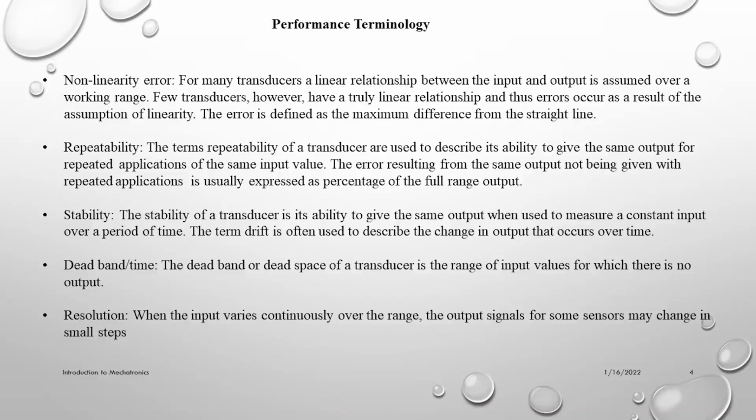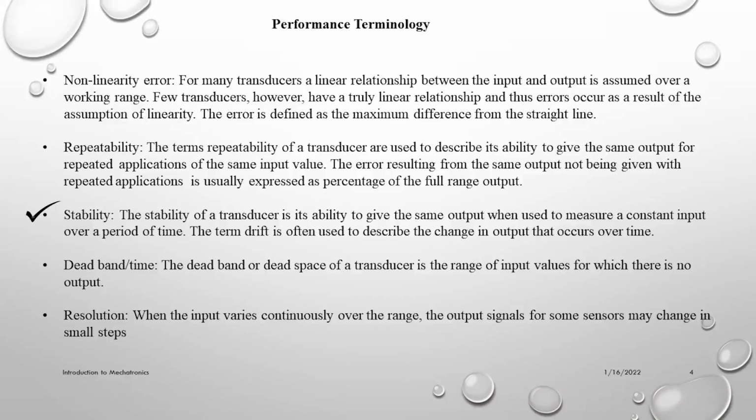Another common factor for our sensor is repeatability or reproducibility. What is repeatability? It sounds like what it is: the same output for the same input over repeated times. Another most wanted factor for any system is stability.